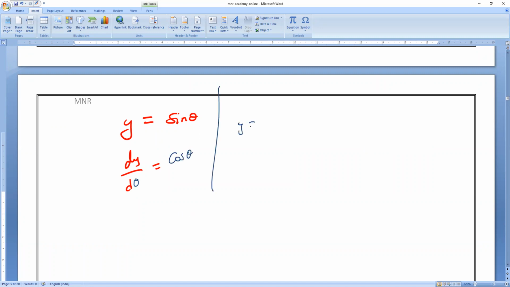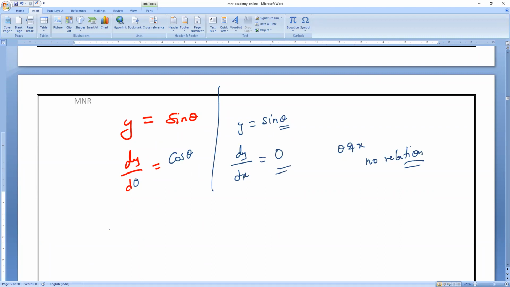Now if I ask y is equals to sin theta, then I will say find dy by dx. Then what will come as the answer? 0. Because theta and x do not have any relation. I am not asking sin x here. I am asking sin theta. If I ask theta, then the differentiation also should be with theta. But given theta, and if I am asking here x, then what is the answer? 0. Clear? That is what you have to remember.